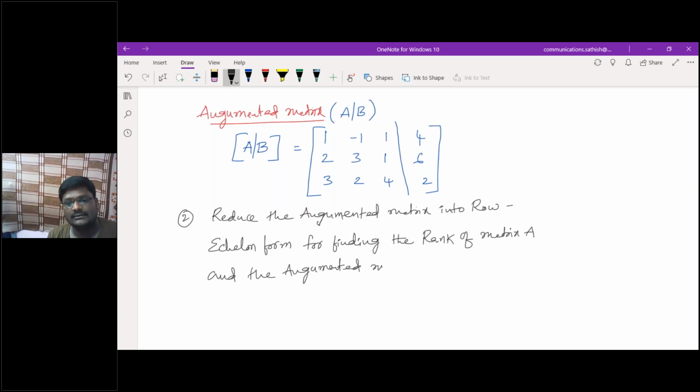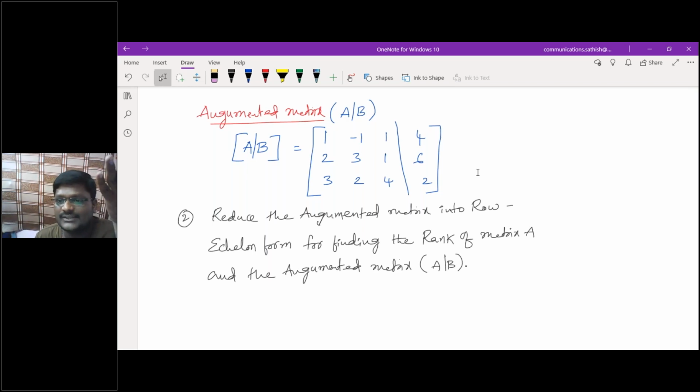And the augmented matrix AB. These two I need to do tests. Are you getting what I'm saying here? Yes, sir. So first I need to form the augmented matrix. Then after forming the augmented matrix, I need to reduce the augmented matrix into its equivalent row echelon form.